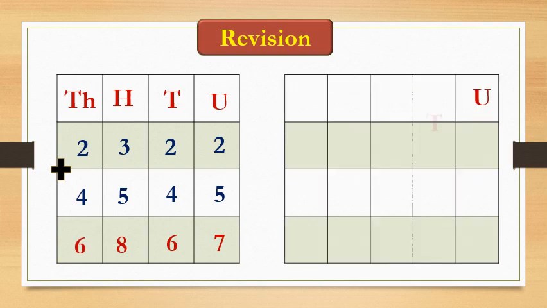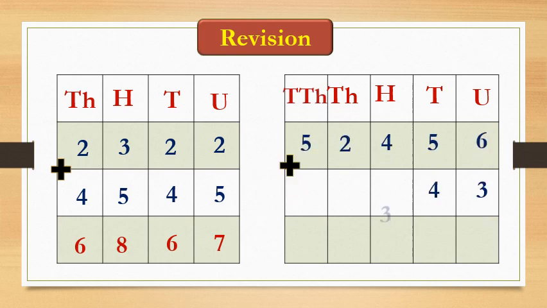Okay. One more sum of 5 digits. First we will write the numbers one below the other. This is vertical arrangement. Here 6 plus 3 is 9. 5 plus 4 is 9. 4 plus 3 is 7. 2 plus 2 is 4. And 5 plus 3 is 8. Yes, students, all this we have done is addition without carrying over. Correct? That too in the vertical arrangement.